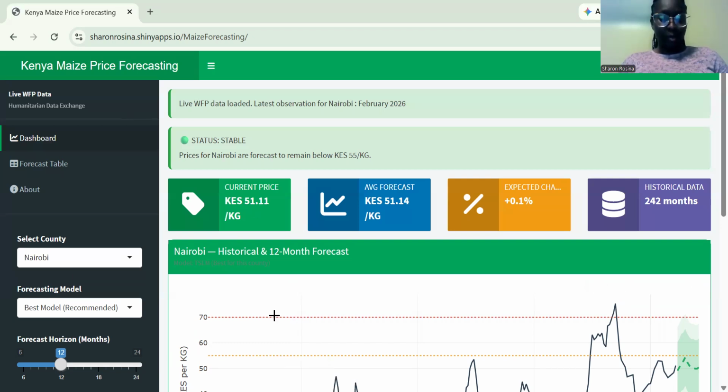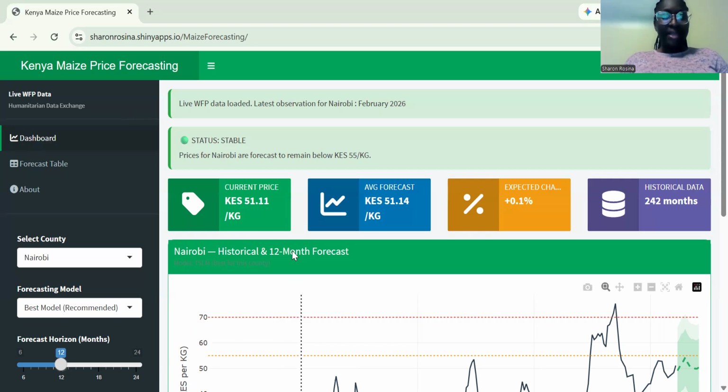So, this dashboard will change that, in that it will give planners who work in agricultural or food departments early warning signs so that they can pre-position food reserves and target assistance before a crisis develops, and it is tailored per county.